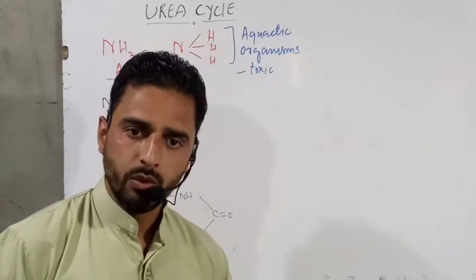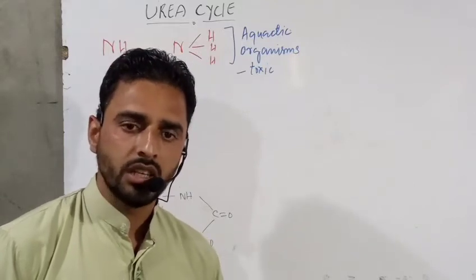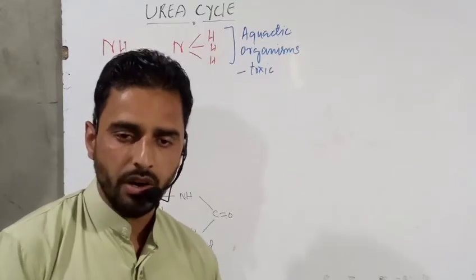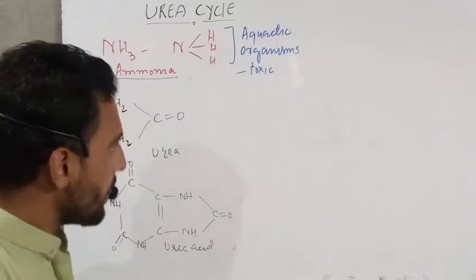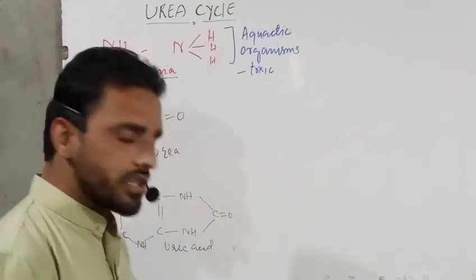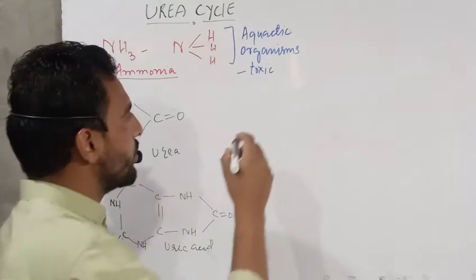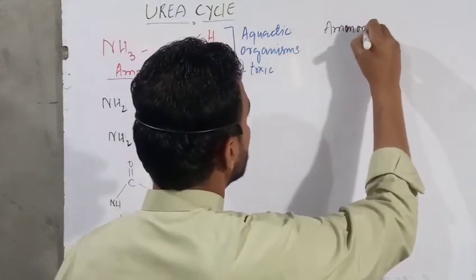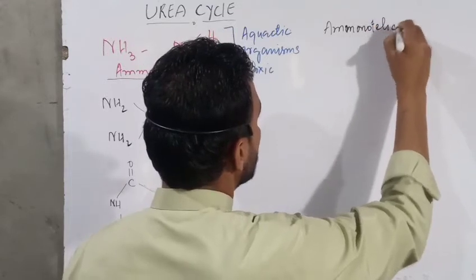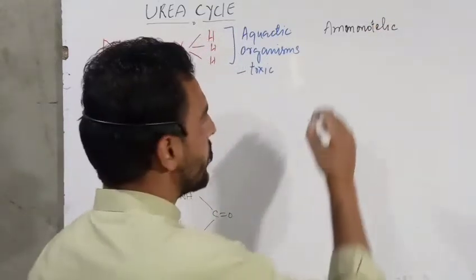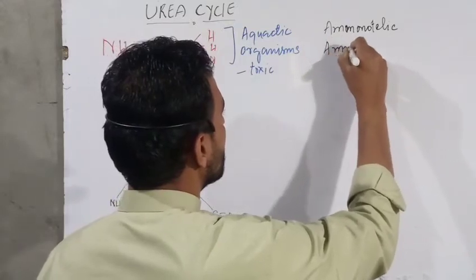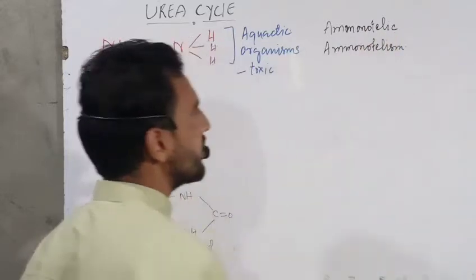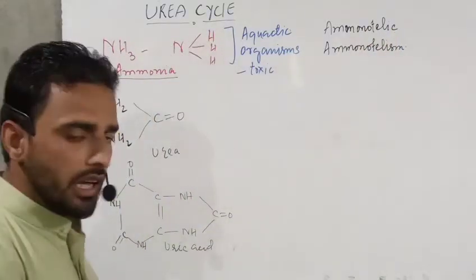So ammonia excretion requires a large quantity of water, and the organisms which show this type of excretion are known as ammonotelic. This mechanism is known as ammonotelism. This was about ammonia.